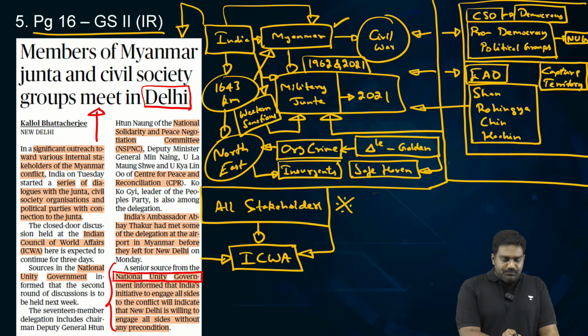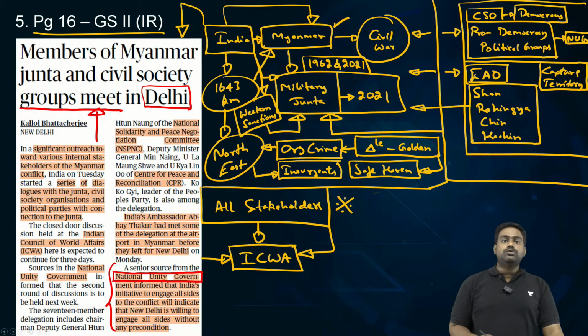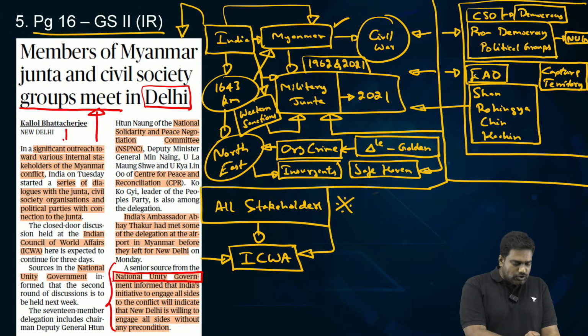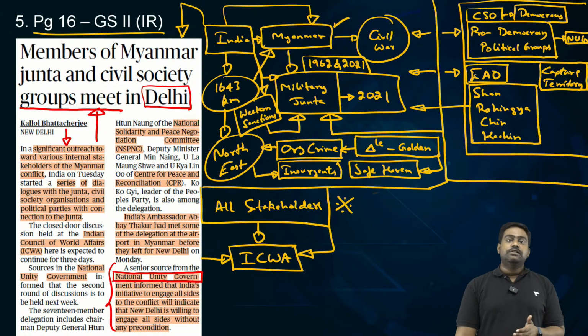If tomorrow there is a power sharing arrangement between the military and the political groups and armed groups, or if, let's say, the military regime is completely toppled and thrown out, India is preparing for such an eventuality by trying to build ties and contacts with all the stakeholders. It's in this context that the conference organized by the Indian Council of World Affairs, by inviting all the representatives, is a very, very big development. It clearly shows India's approach that we are going to take as far as our ties with Myanmar is concerned.